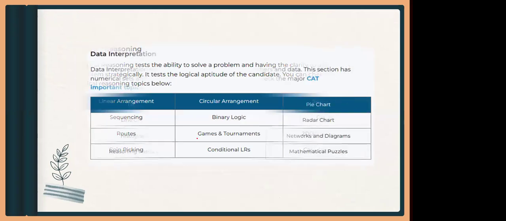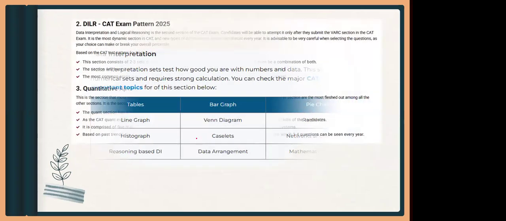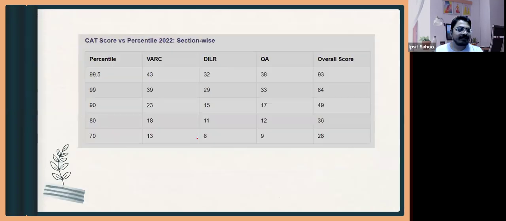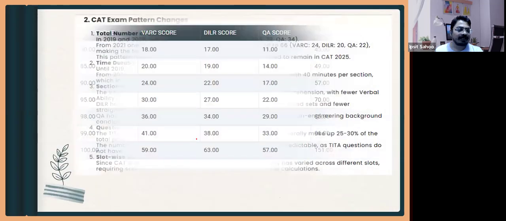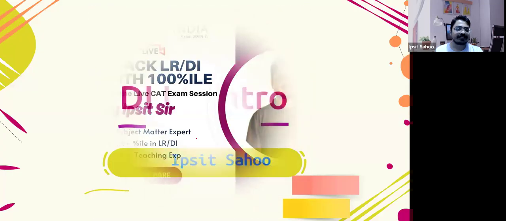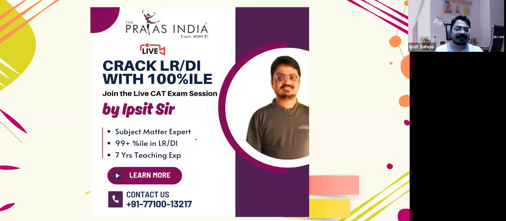सर आपका भी इंट्रोडक्शन दे दीजिए. So I had given my introduction. So like I have been teaching for CAT for the last 7 years. I have scored 99 plus percentile in quant and DILR multiple times. I have taught close to, let us say, 5,000 students till now in the last 7 years.